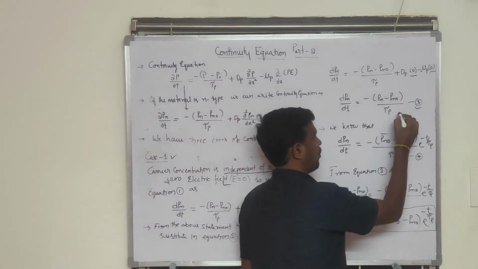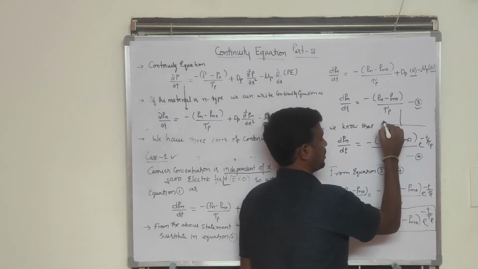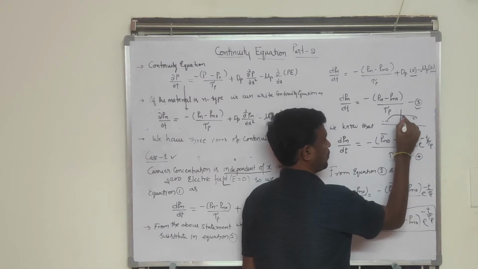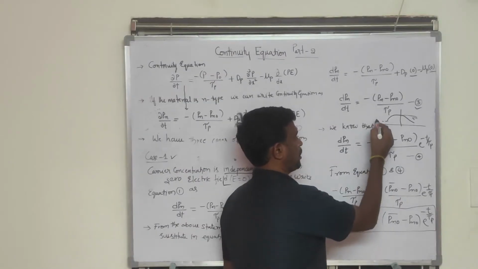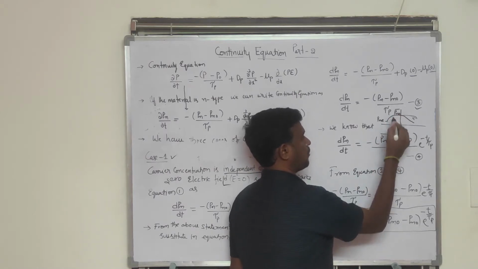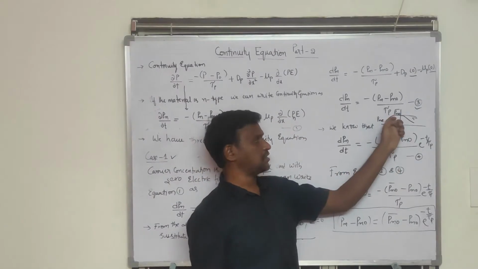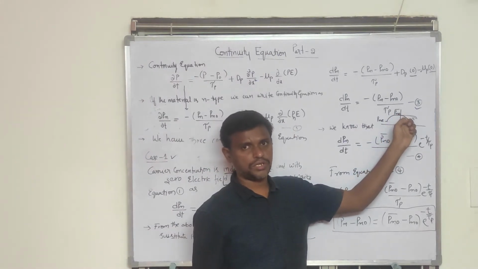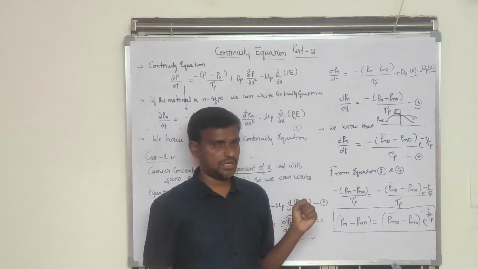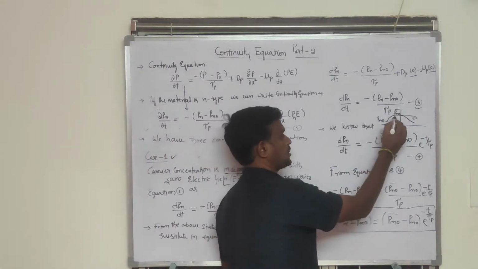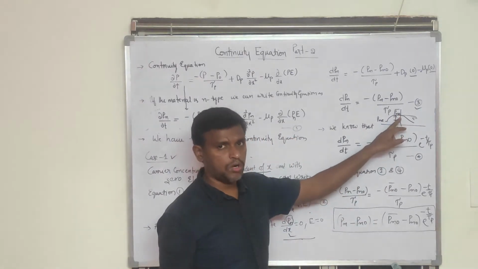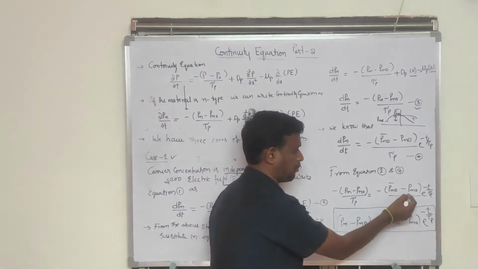So I have taken this type of diagram there. This is the equilibrium concentration, which is nothing but Pn naught, and this one is Pn naught bar. So here, after applying the light, there is an increase in the carrier concentration or hole concentration in the n-type semiconductor. That excess carrier concentration I will take as this one. Excess carrier concentration is this difference, that is nothing but Pn naught bar minus Pn naught. That's what I have written here.